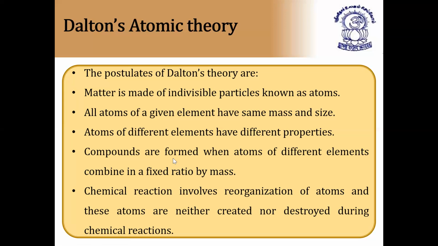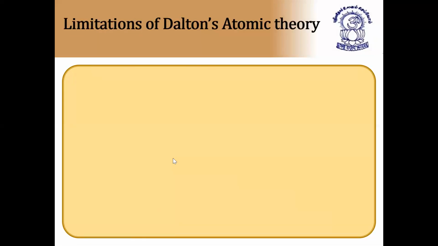So atoms of different elements combine in a chemical reaction and form new compounds, and they follow law of conservation of mass. That is, chemical reaction involves reorganization of atoms, and these atoms are neither created nor destroyed during chemical reactions. Next, this is about Dalton's theory. What Dalton's theory could not explain, that is the limitation of Dalton's atomic theory. Now we are going to discuss limitations of Dalton's atomic theory.